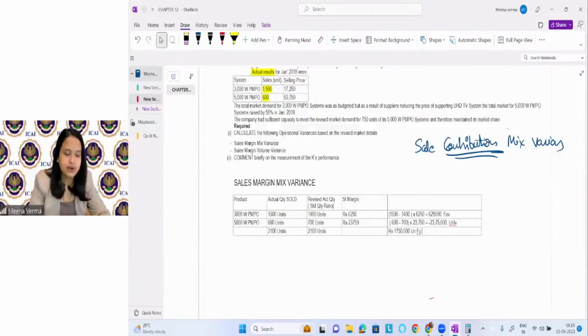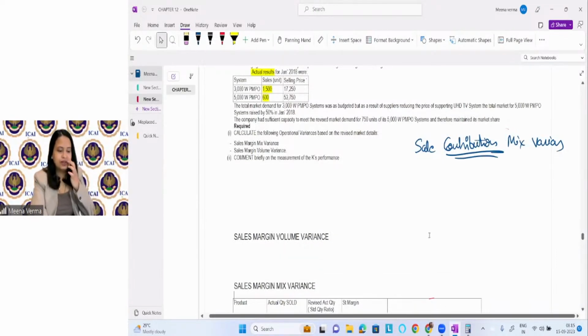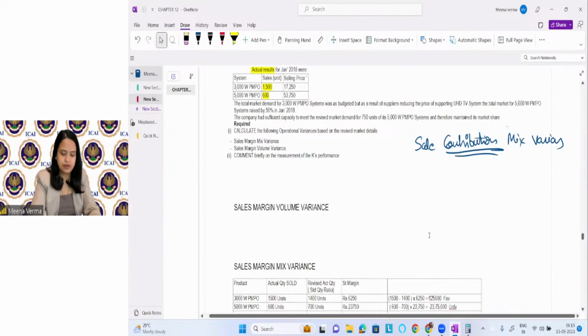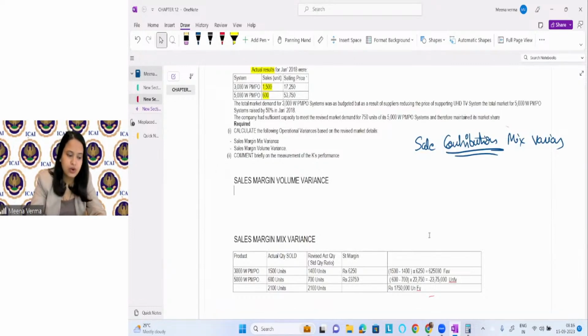All right, okay. Now what do you have to calculate? Sales margin volume variances. Okay. This is what we have to find out. Sales margin volume variances. Right? This is what we have to find out. Okay. How will we find it?